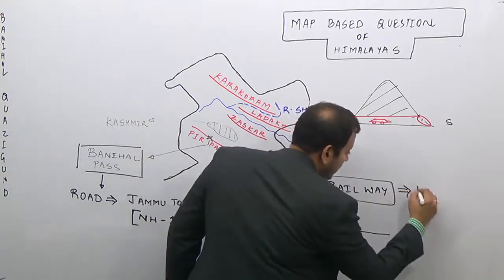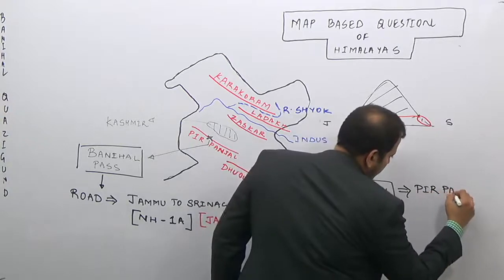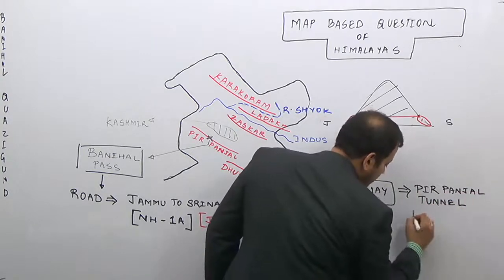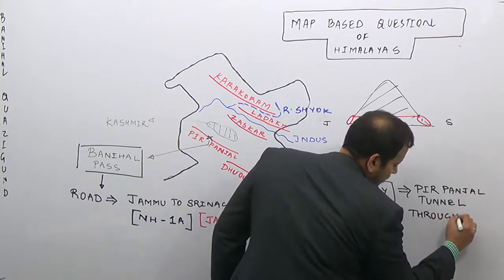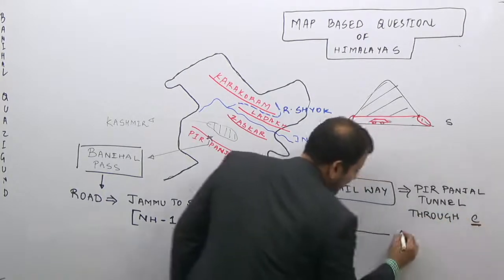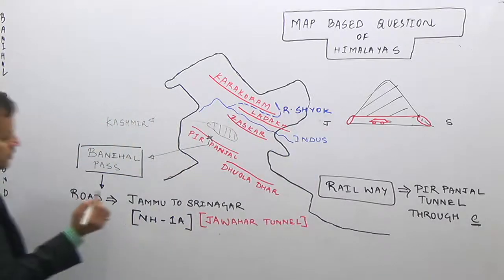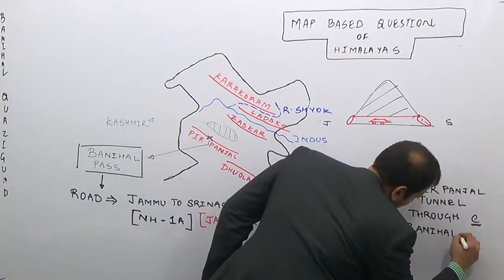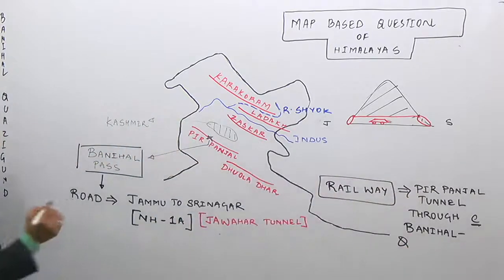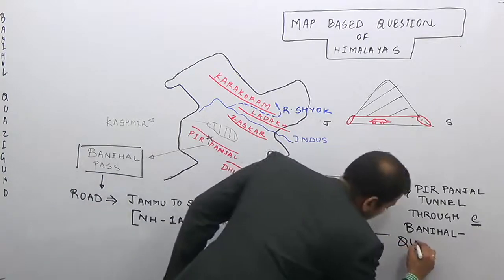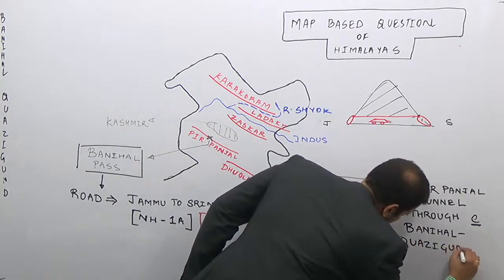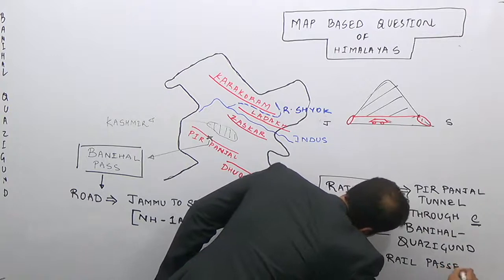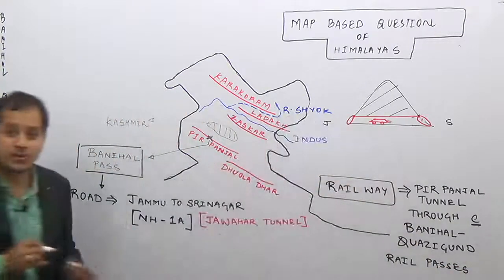It is known as the Pir Panjal Tunnel, through which the Banihal Kazikund railway line passes.